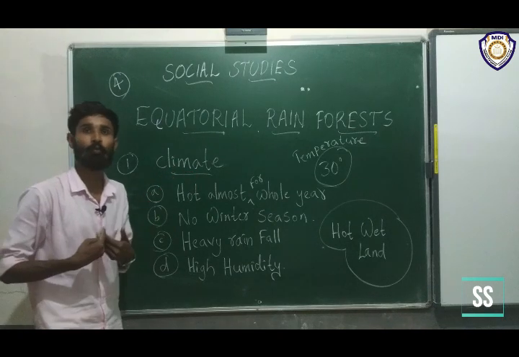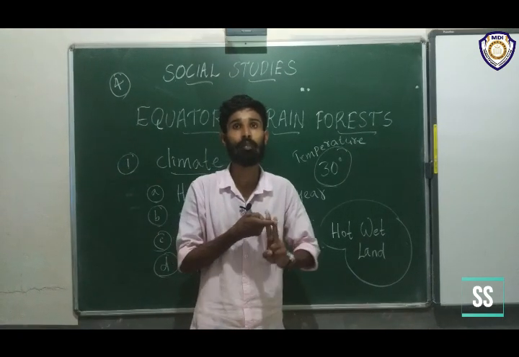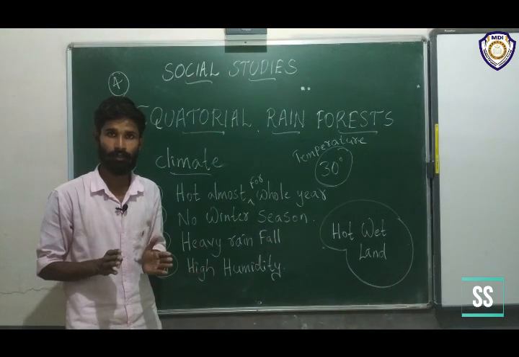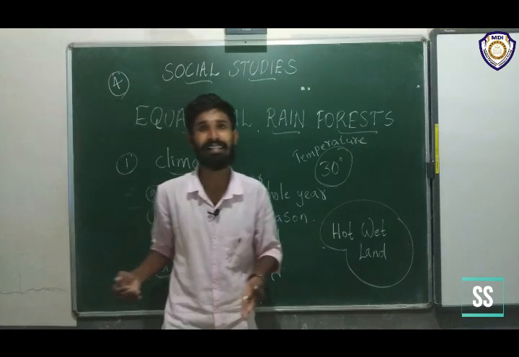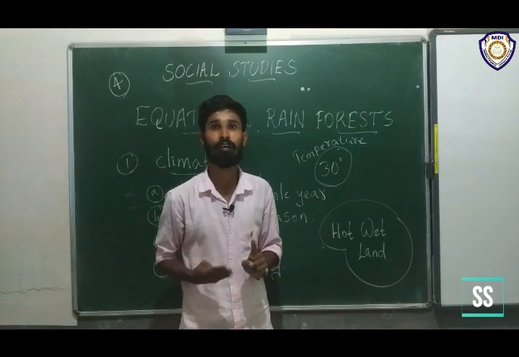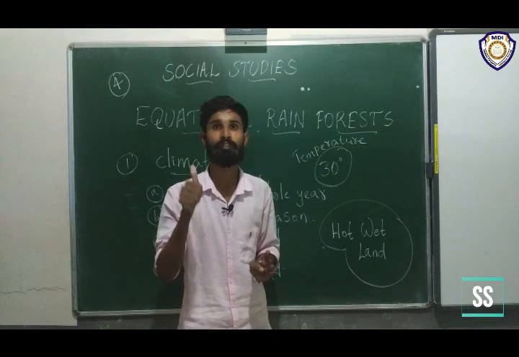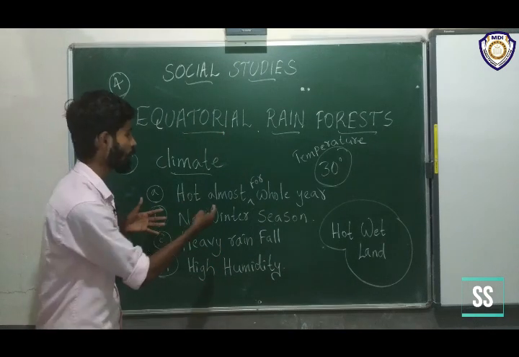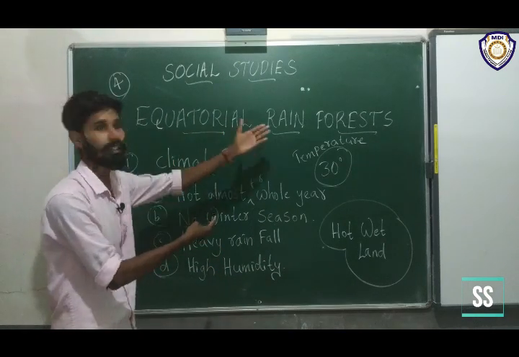Okay, next class we will study about wildlife, vegetation, and life of the people in the equatorial rainforest. In this class we studied what the equatorial rainforest is, the 4 types of forest, and what is meant by forest. Then we discussed the location of the equatorial rainforest.